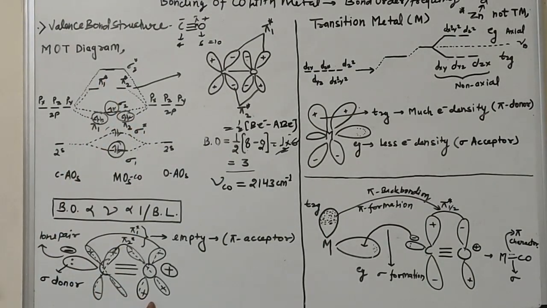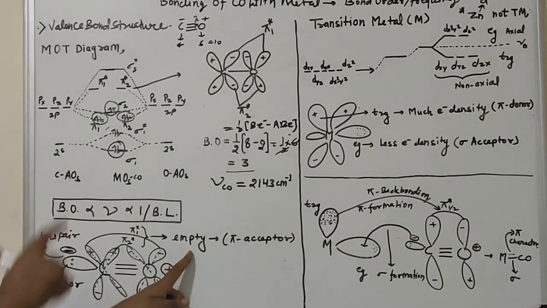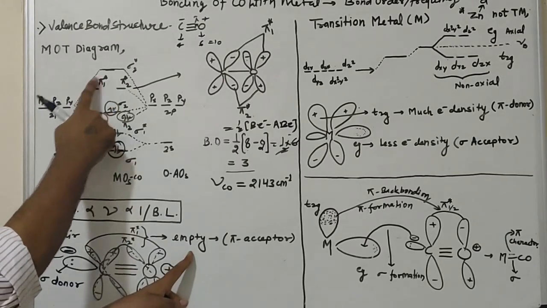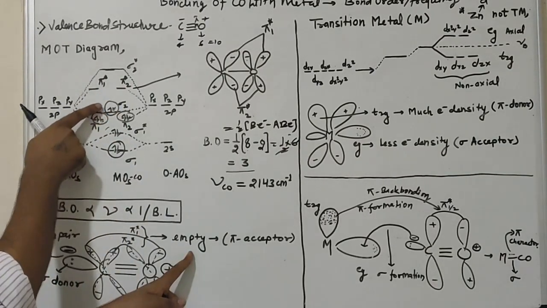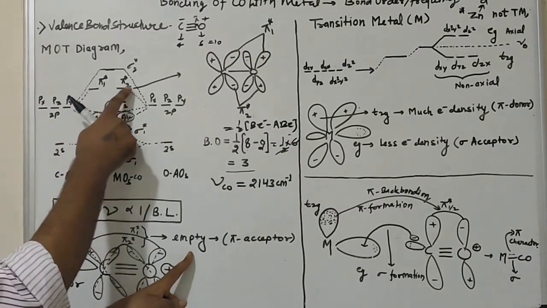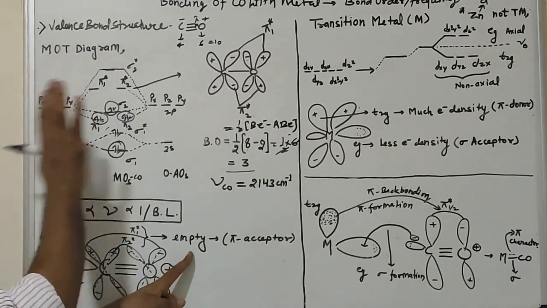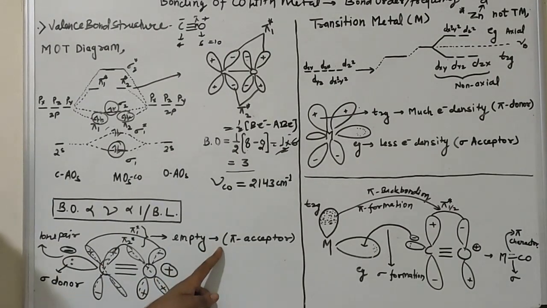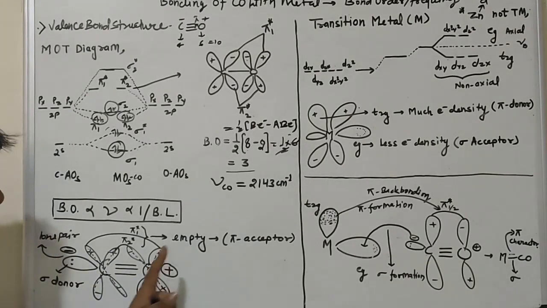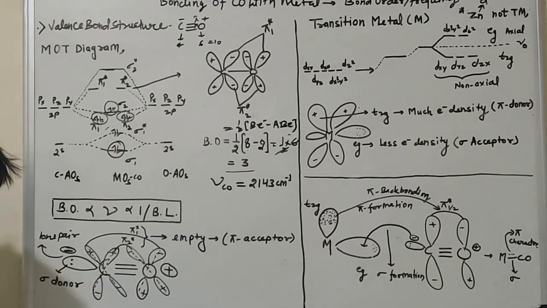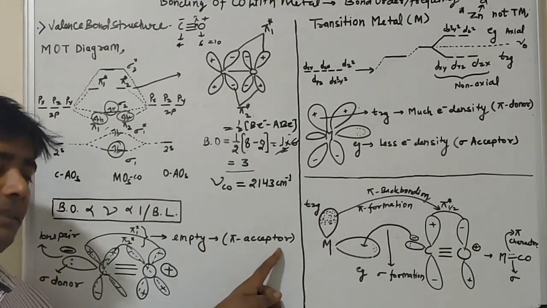I represented here like this, and these two anti-bonding orbitals are empty. As you can see here, no electrons are filled up to here, so both orbitals are vacant, so they can accept electrons from any external source which can easily donate electron density. And if these orbitals accept electron density, it will be pi star orbital electron density. That means this is a pi acceptor ligand.